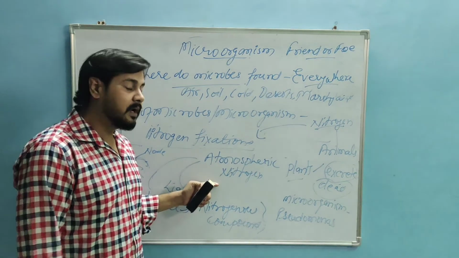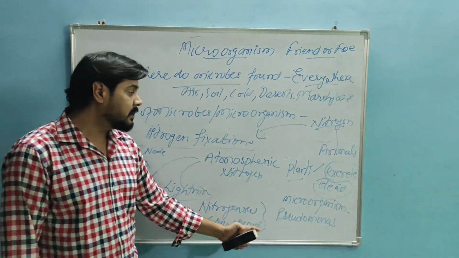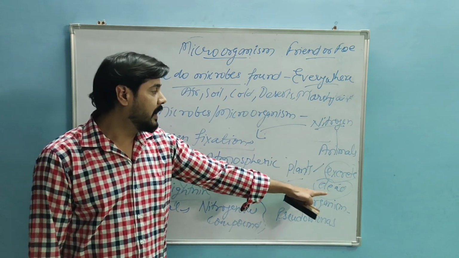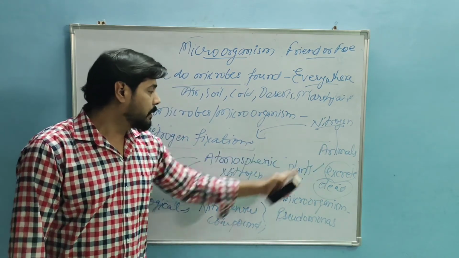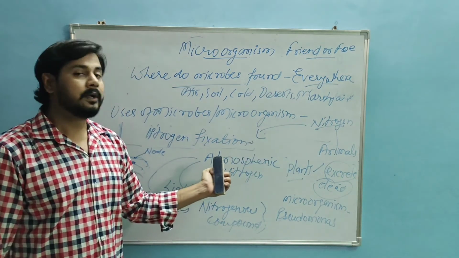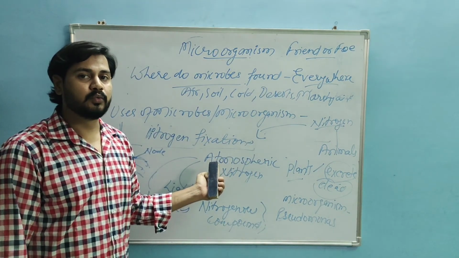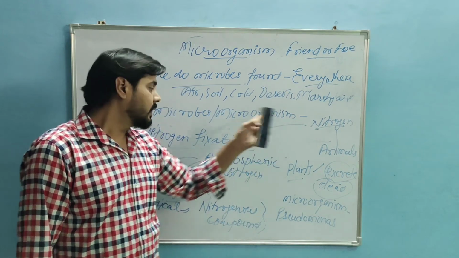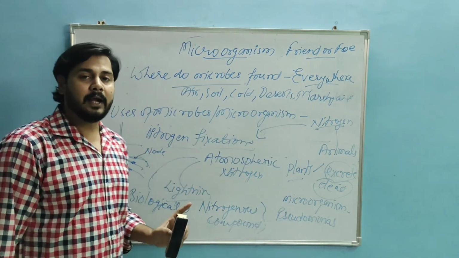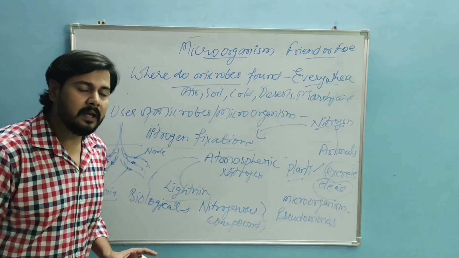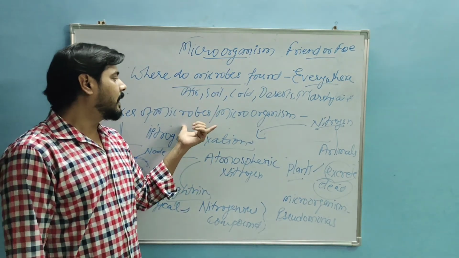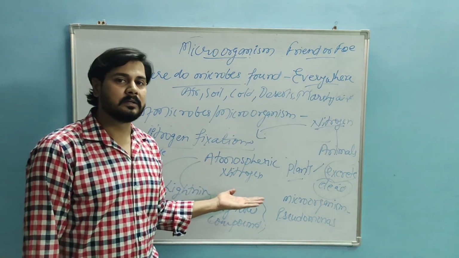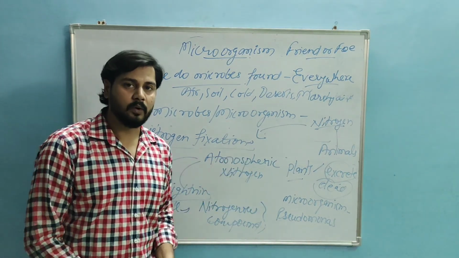Atmospheric nitrogen is utilized by the plants, and when plants die or animals eat the plants, they excrete or die. Then this nitrogenous compound comes back to the atmosphere. This process is called denitrification. So the continuous cycle is what is known as the nitrogen cycle. Am I clear? In this way, microorganisms are useful for the plants. This is the use of microorganisms. Thank you.